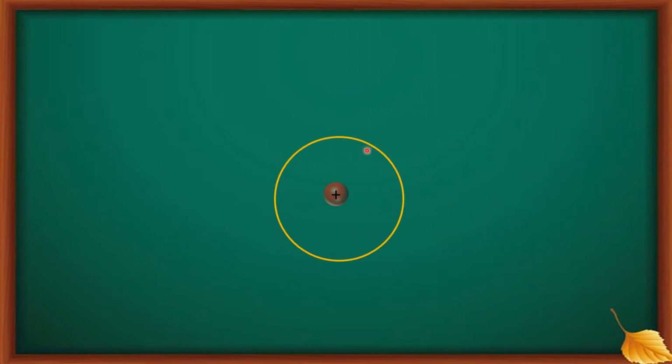See here. This is an atom. It is its nucleus, positive sign, positive. And here is an orbit. Electrons revolve around the nucleus like this. See here, this is an electron. It is revolving around the nucleus. When this atom is exposed to light, what happens? Electron gains energy. It jumps to higher energy level. See how?